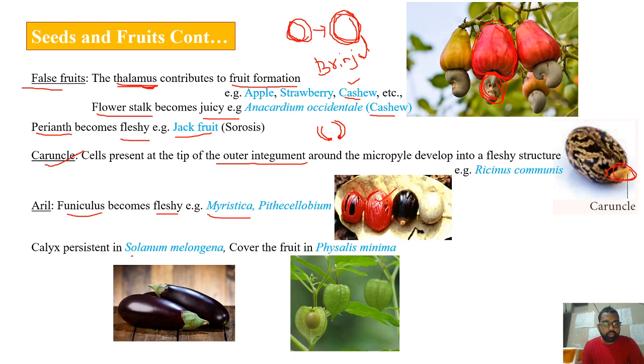So in the case of brinjal, that is Solanum melongena, or even in the case of tomato also, you can see the leafy structures at the base of the fruit, these structures. So normally the sepals have to be withered off, but here in this case, the sepals are persistent. So persistent sepals can be found in the case of Solanum melongena, and sometimes they may cover the complete fruit. So you can see this is the fruit, and the sepals are actually covering the fruit. This you can see in the case of Physalis minima.